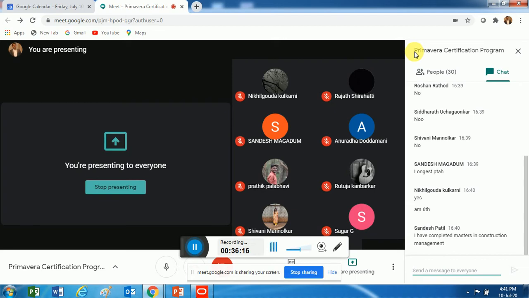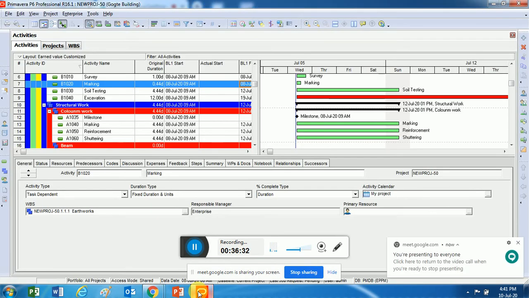Anyway, somebody who has not learned the critical path method, I'll try to teach you the critical path method also. Somebody who has learned it, it might be a repetition for you, because it's one of the most important things to know. But before that, let me show you something in the software.